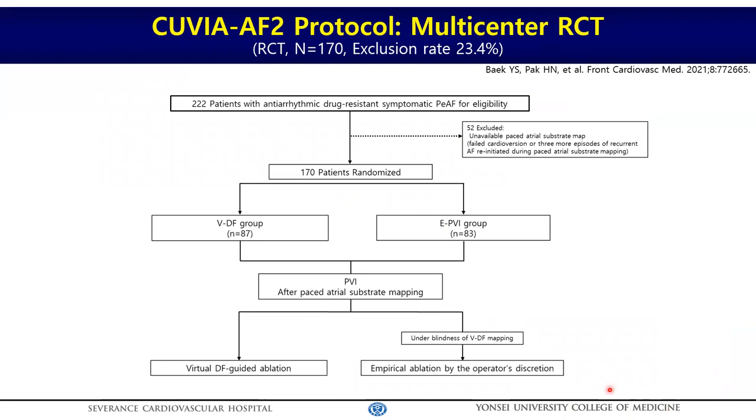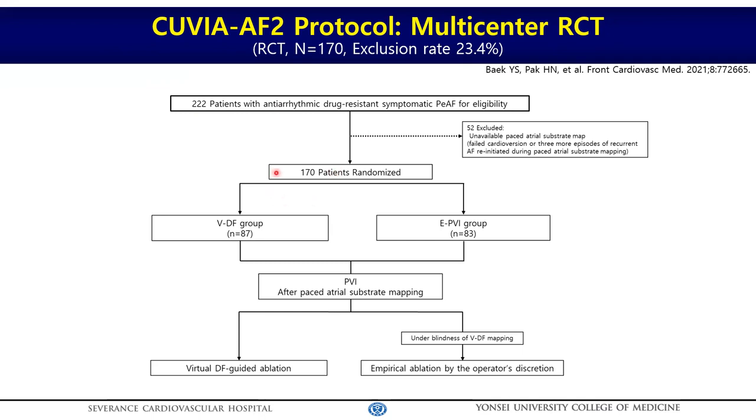In this study, we included 222 patients with persistent AFib in the QBI-AF2 trial. Among the included patients, 23% were excluded due to failed cardioversion or reinitiation of atrial fibrillation. So restoring sinus rhythm to acquire the electroanatomical map is the major limitation of this study.